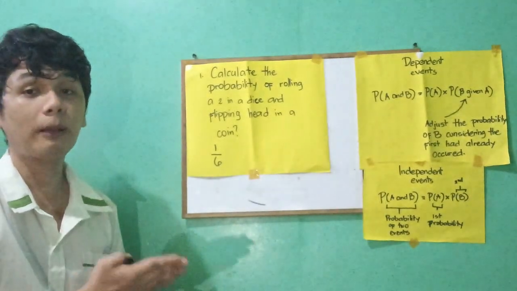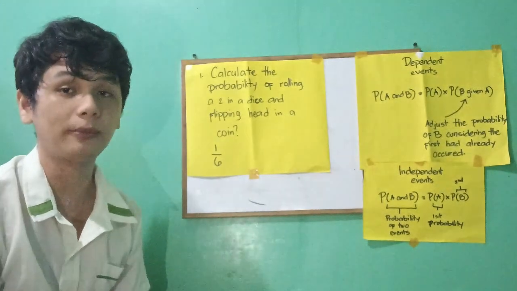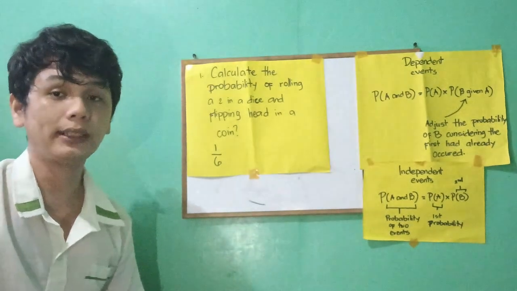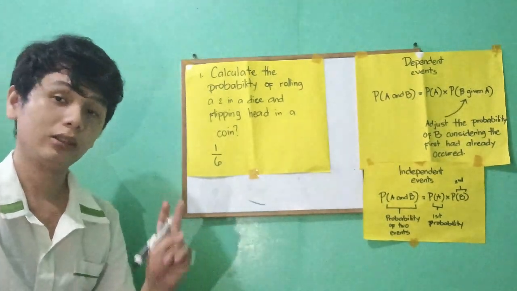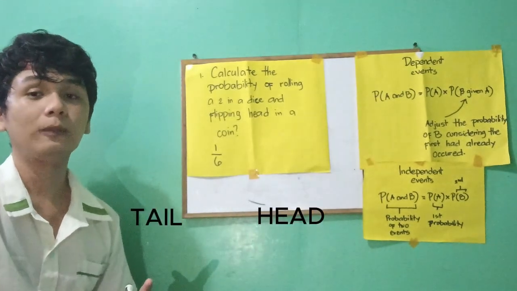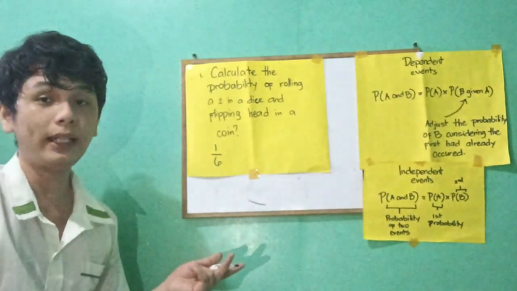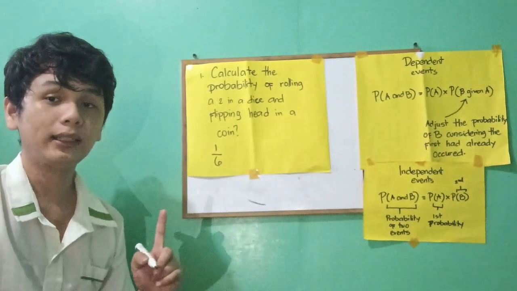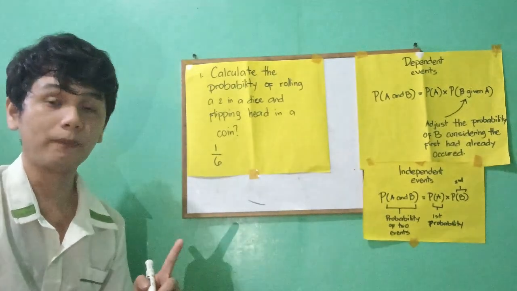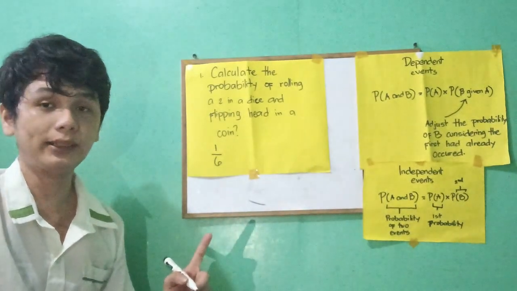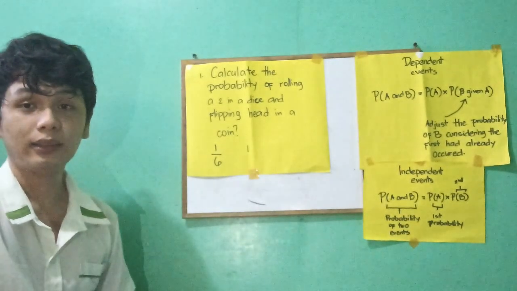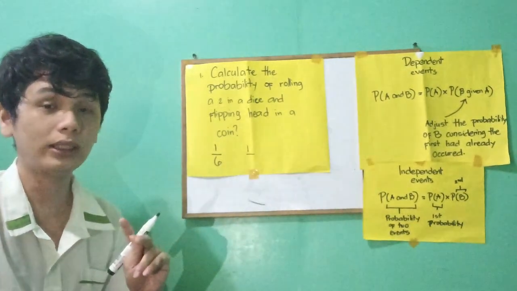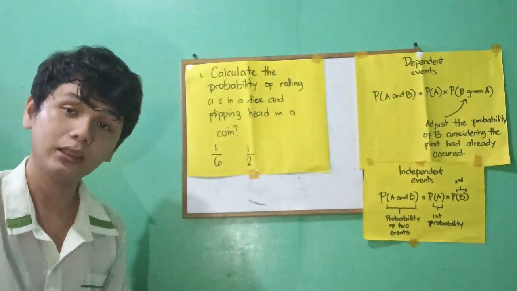Now let's proceed to the probability of the second event. First, we need to find the sample space of a coin. The sample space of the coin is only 2, the head and the tail. The favored outcome, or what we need to find, is getting a head, which means from the sample space only 1 outcome. So we have 1 head over the total number of outcomes, head and tail, which is only 2. So we have the probability of the second event, 1/2.